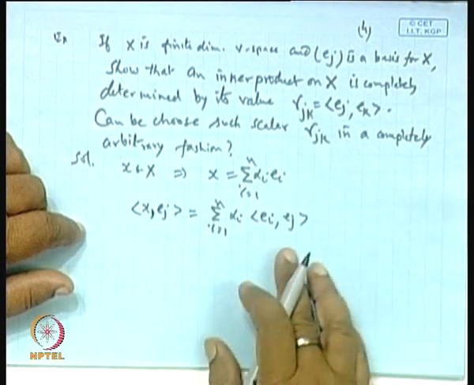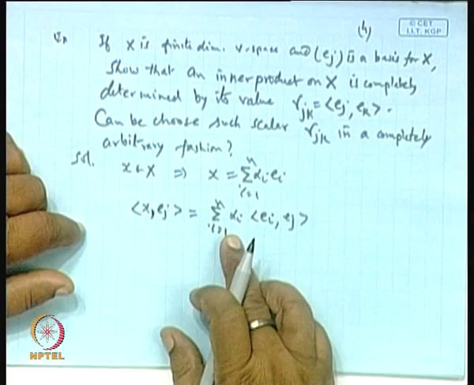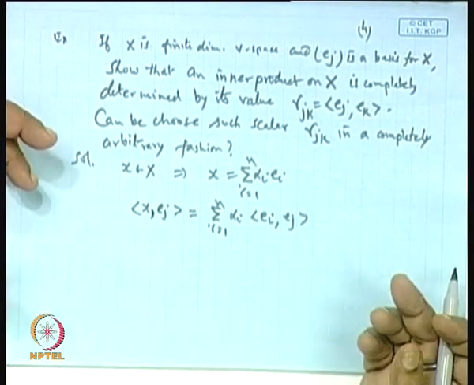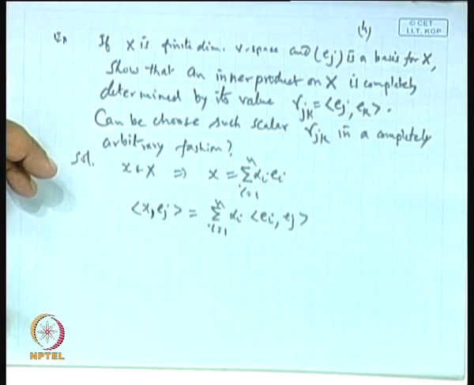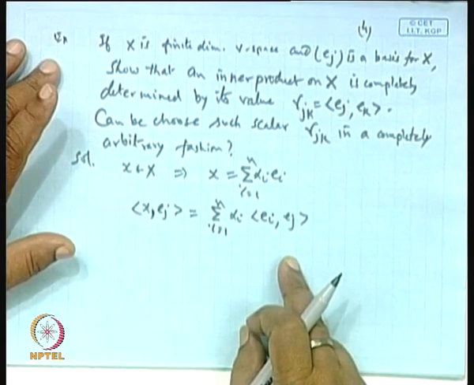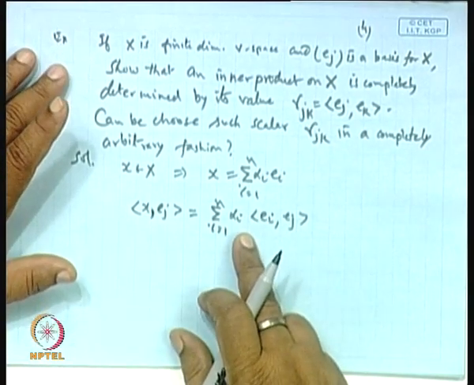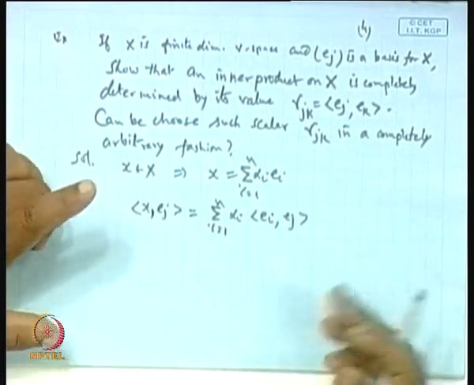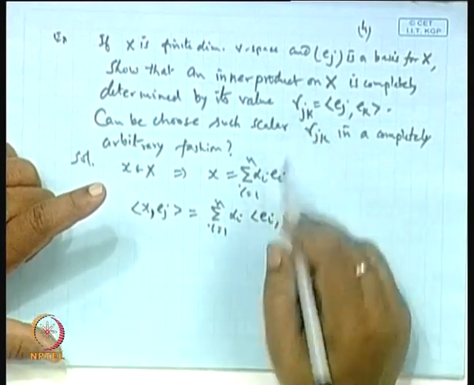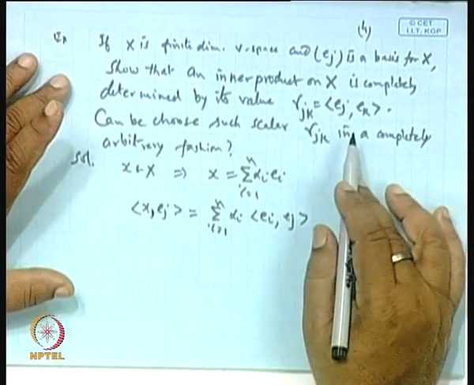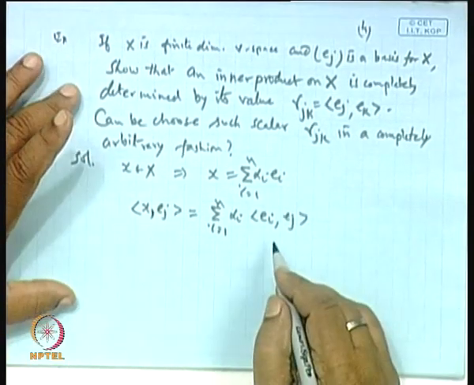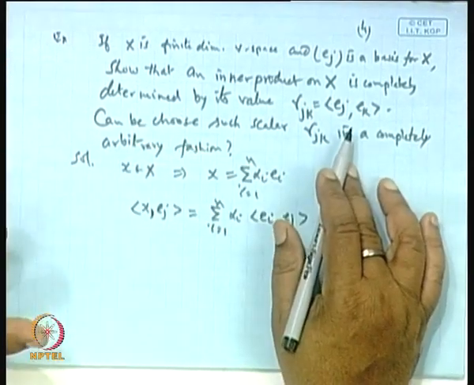Okay. So, what you get from here is that this alpha i can be obtained from the inner product, if these are the basis elements and orthogonal complement. So, we can get the corresponding basis for this. Okay. So, we can find out the alpha i in terms of the basis elements. Now, this alpha i is nothing but the gamma j i, you can find out. So, each element x we can find out in terms of the gamma j i. Now, it means this can be determined with the help of gamma j i.